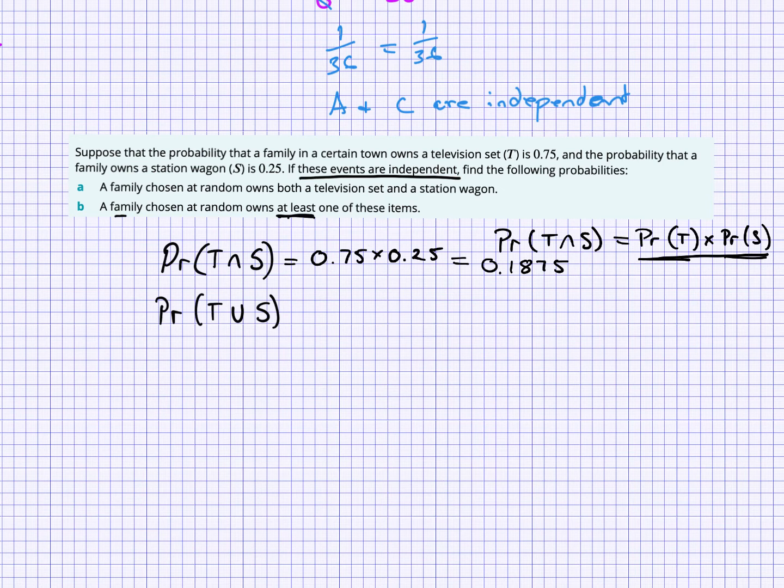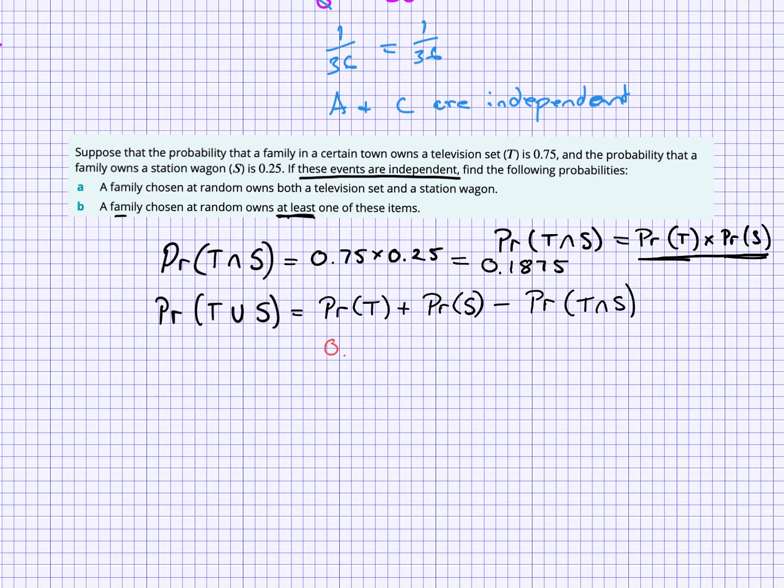Now to find the union, we need to go back a few lessons to our formula. I'll just write it next to the problem. P(T) plus P(S) minus the intersection. And funnily enough, I know all of those things.